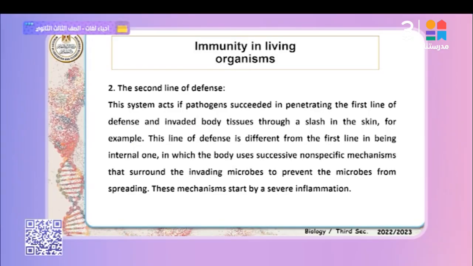Macrophages act to make phagocytosis. The inflammatory response works through macrophages. The main purpose of the inflammatory response is phagocytosis. Macrophages, mast cells, basophils, and finally natural killer cells act in the second line of defense. Okay, that's right. Pay attention, please.